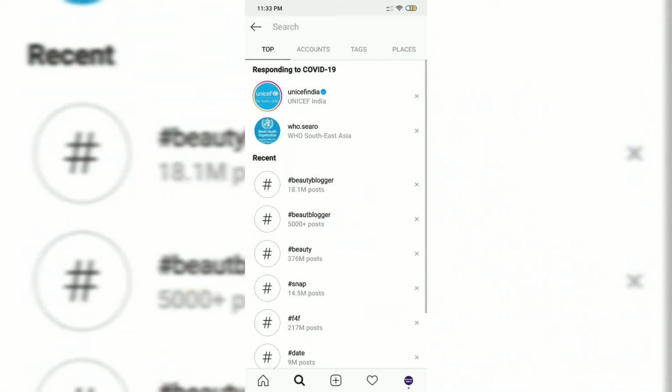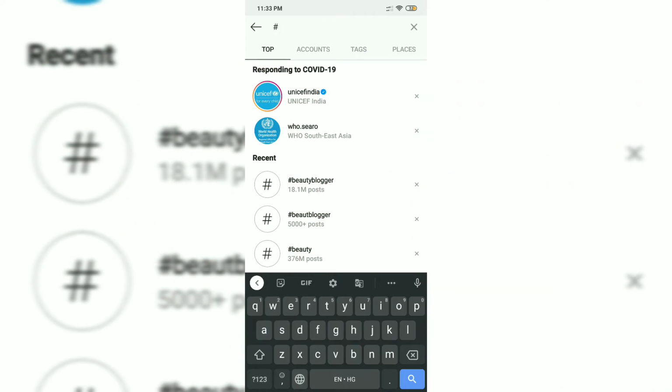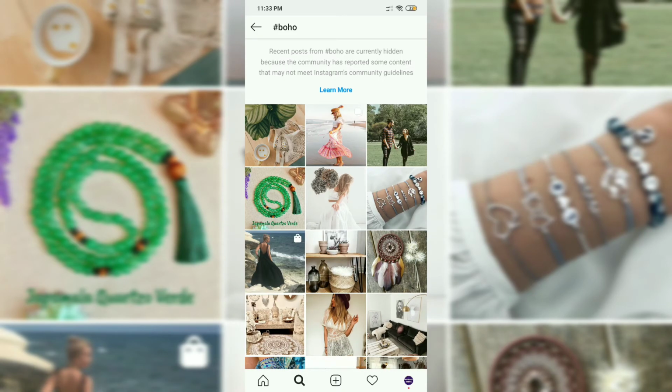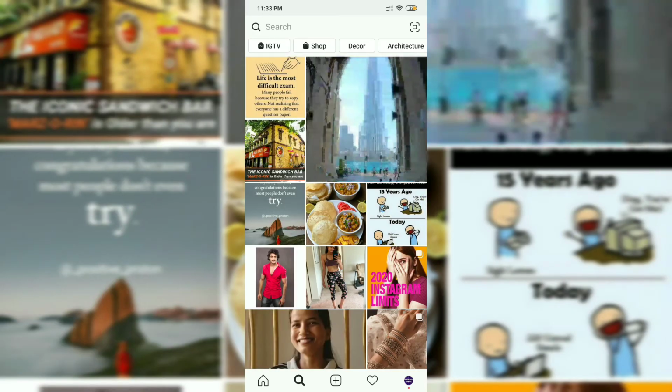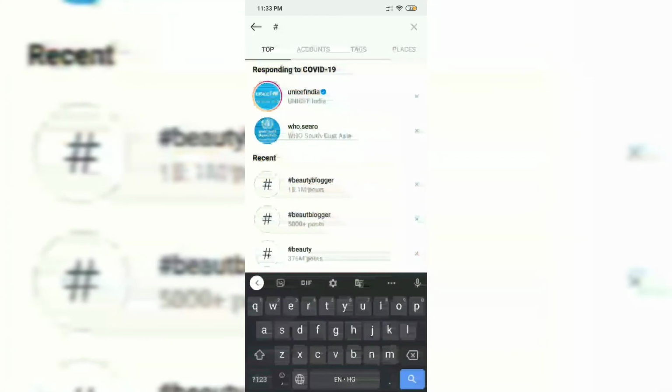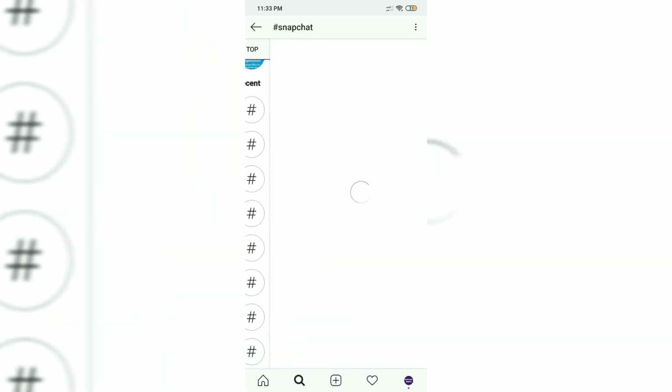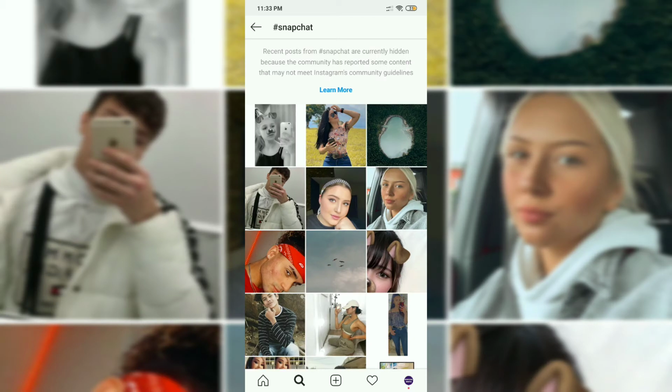Let us try to search for a few more hashtags. Again you will see that this hashtag has also been banned. If you keep on using these hashtags, your account is likely to get less reach. Let's say I search for Snapchat, even this hashtag has been banned by Instagram.